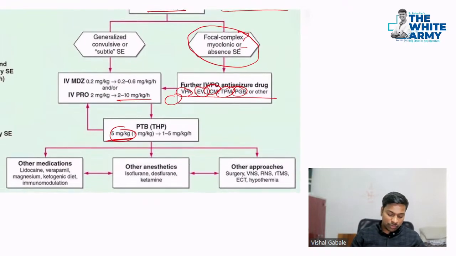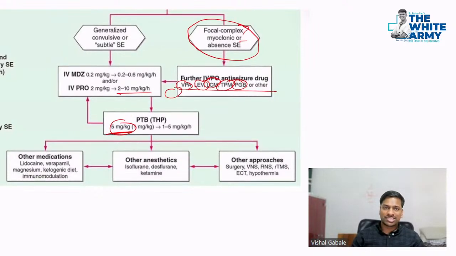And if the patient is still not recovering after giving all those medicines, then we have to give midazolam and or propofol. So what is the dose again? For lorazepam it was 0.2 mg per kg, and for propofol the dose is 2 mg per kg. So 2 to 10 mg per kg per hour infusion can also be given.